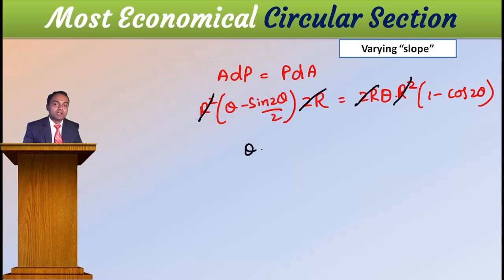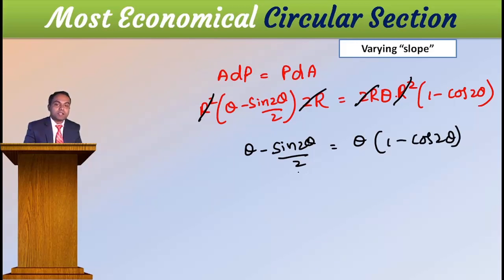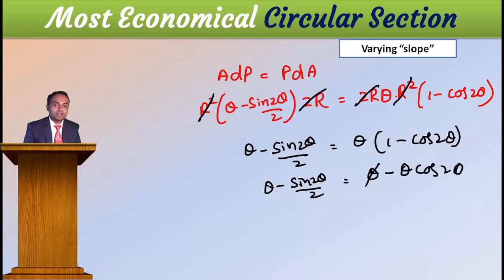Then theta minus sin 2 theta by 2 is equal to theta into 1 minus cos 2 theta, which is theta minus theta cos 2 theta. Then theta theta cancel, minus minus cancel.